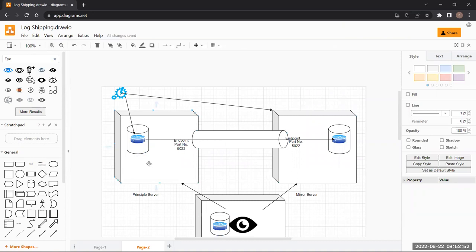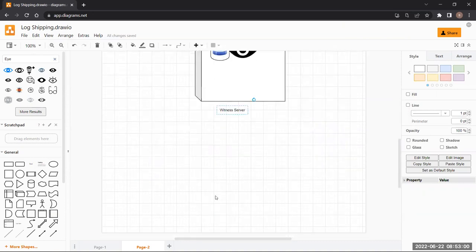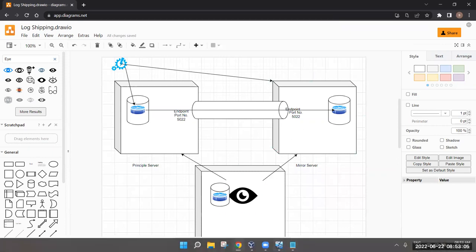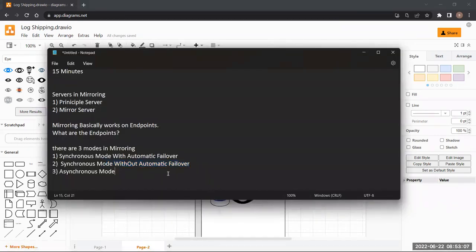What will happen to the principal server then? The principal server will automatically become the mirror server, right? This is what an automatic failover does. This is the only difference between automatic and manual failover. So what do we need to know about synchronous and asynchronous? Knowing what synchronous and asynchronous are would clear everything, right? With and without, we already know.